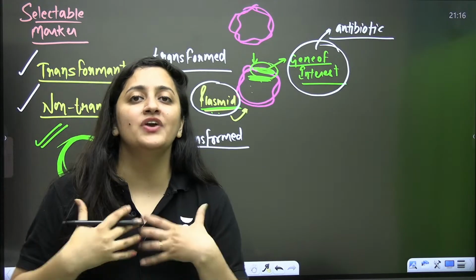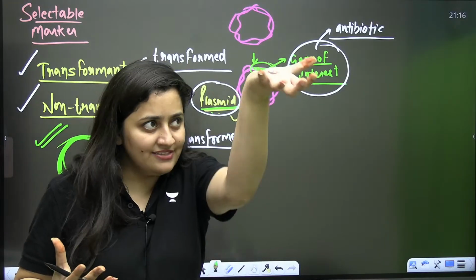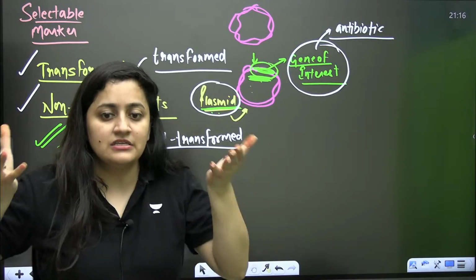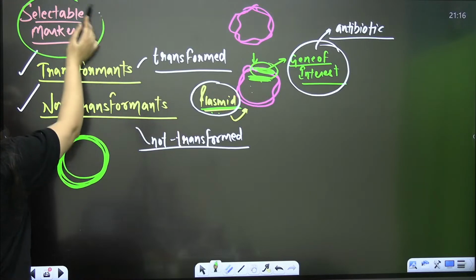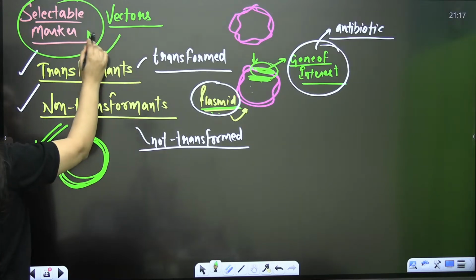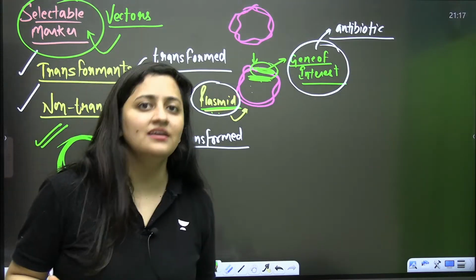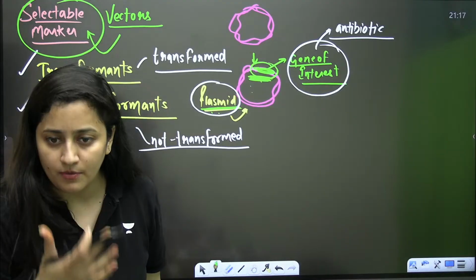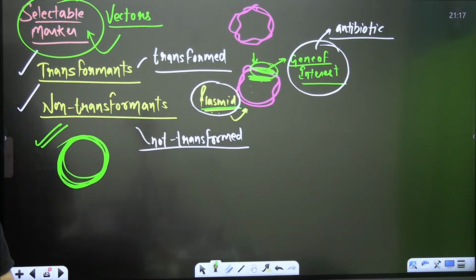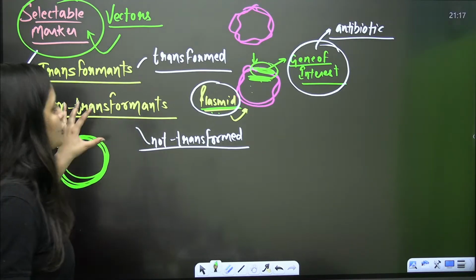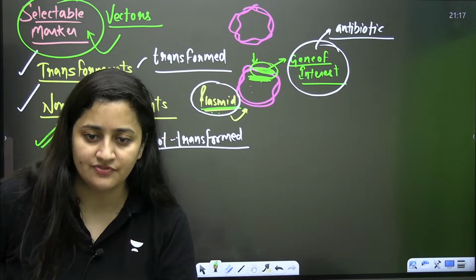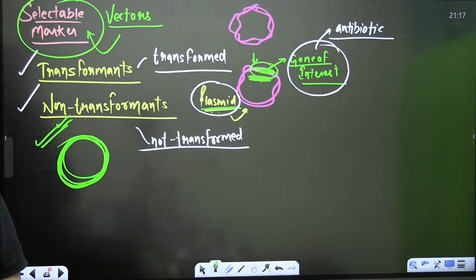So if we have to figure out which one is a transformant, meaning which one has picked up our gene of interest and which one has not, we need selectable markers in our vectors, so that with the help of selectable markers we can say whether the vector is a transformant or non-transformant. Clear? The need for selectable markers clear? It helps us to eliminate the non-transformants and to grow the transformants.